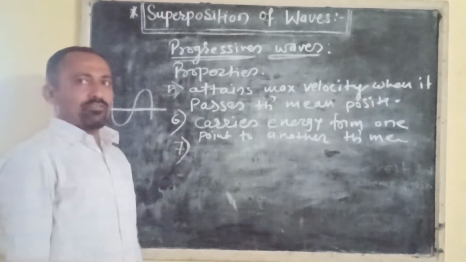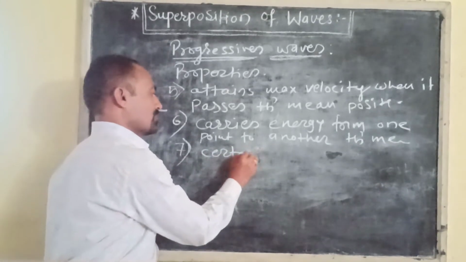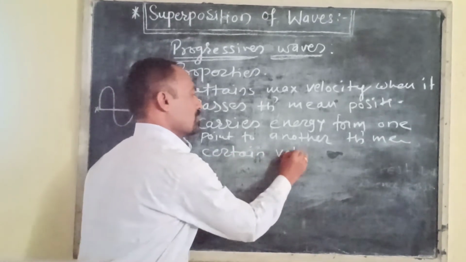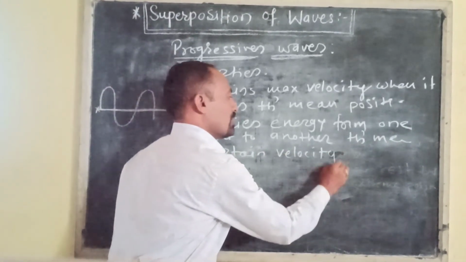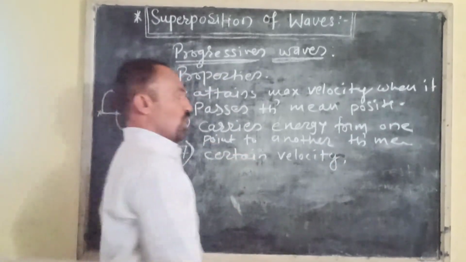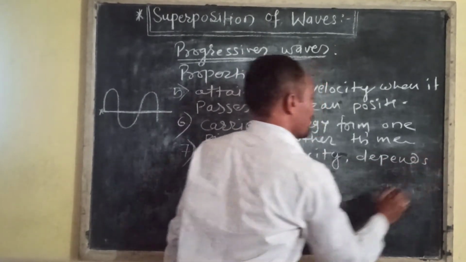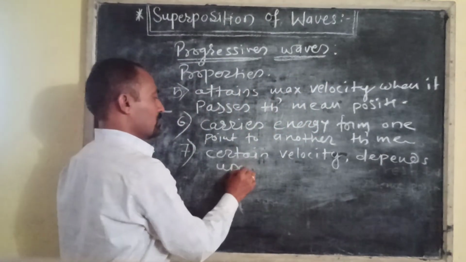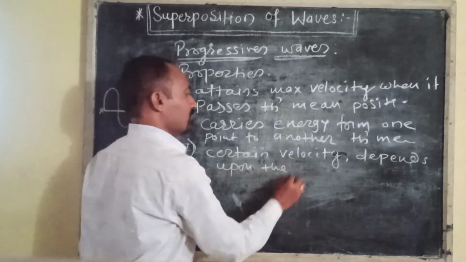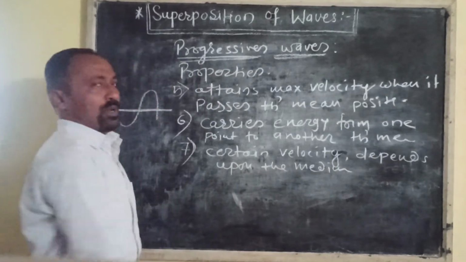The next property is that while propagating, the wave has a certain velocity. And this velocity of propagation depends upon the medium through which the wave propagates.